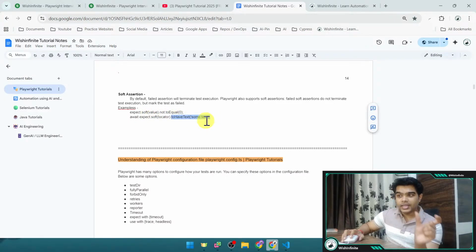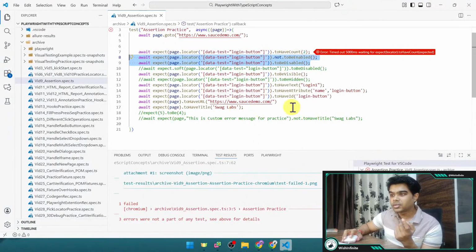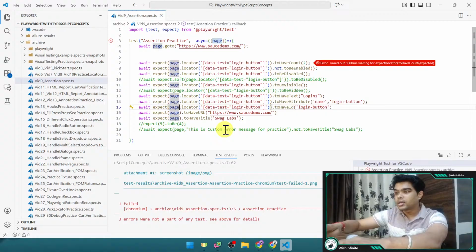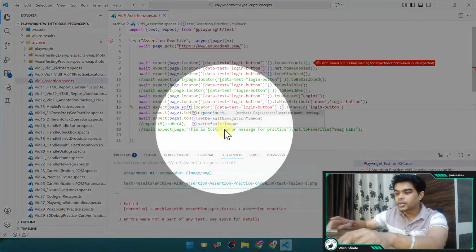So after the expect, you need to provide dot soft and then the locator or the value which you want to validate, right? This is a non retrying assertion, where we are checking that value should be 2 equals 0, and here we have put soft locator to have text, right? So these are just the examples, and similarly you can use these soft assertions. Here I have not moved into the script, but simply after this expect, you will have to provide that dot soft, right? Oh, sorry, not here.